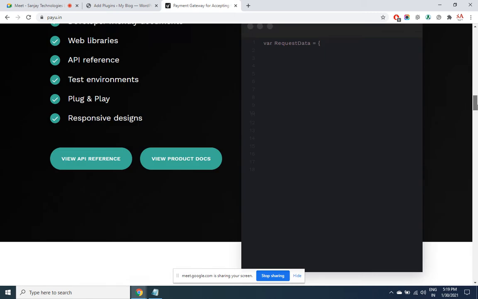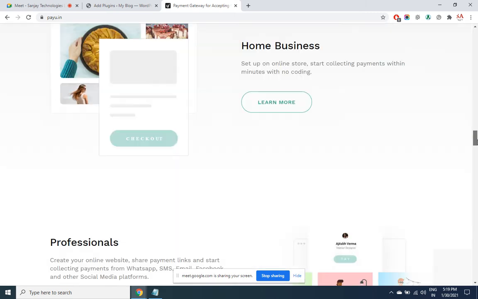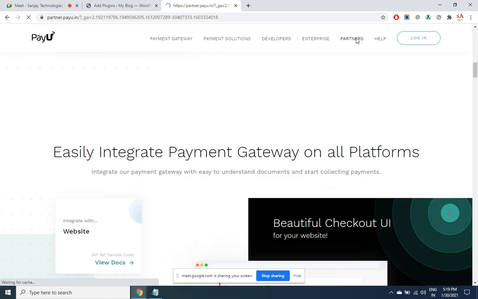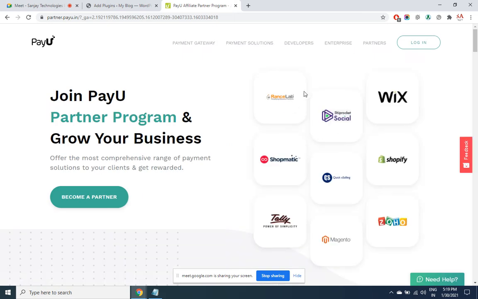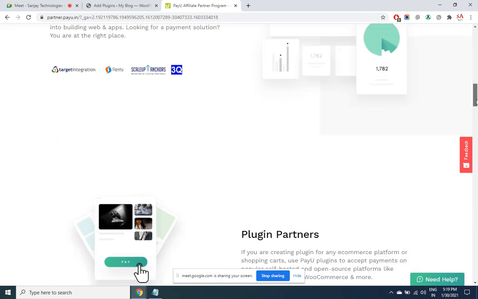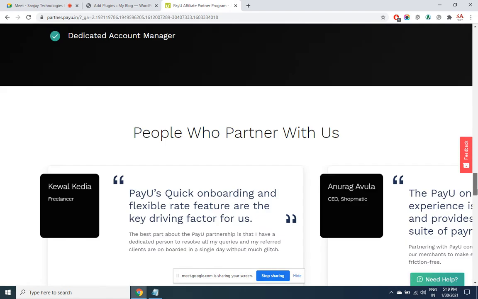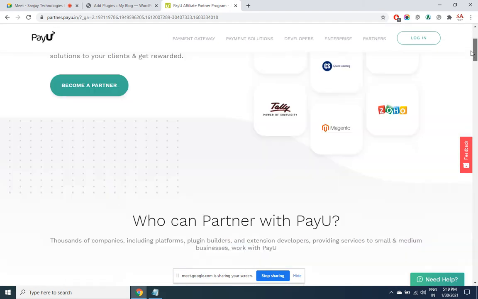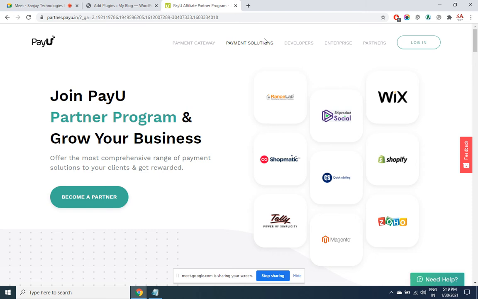And they have got all the prestigious clients. Look at their partners. They are all the partners: Zoho, Magento, Shopmatic, Tally. So you need not worry about the security at all. You will require a PAN card as well as an active bank account before applying for an account in PayUmoney. An Aadhaar card is also a must now, and for some types of business even GST registration is mandatory.